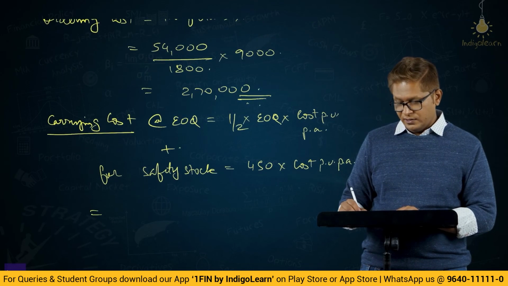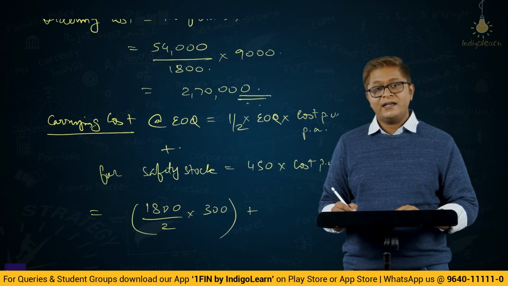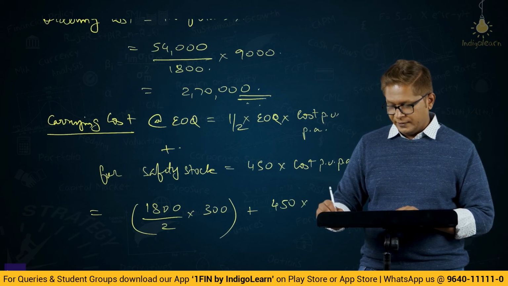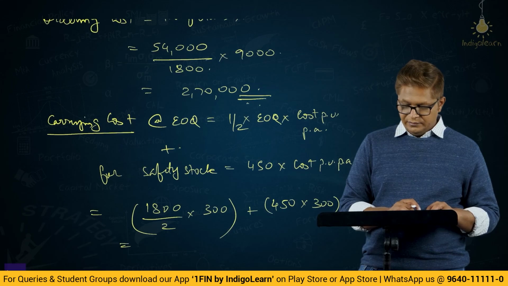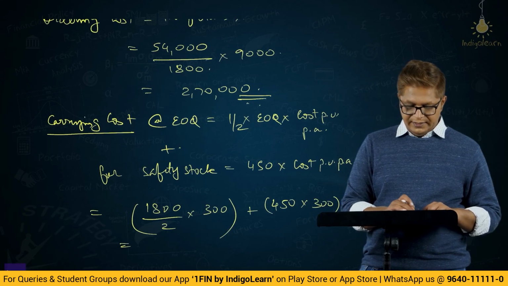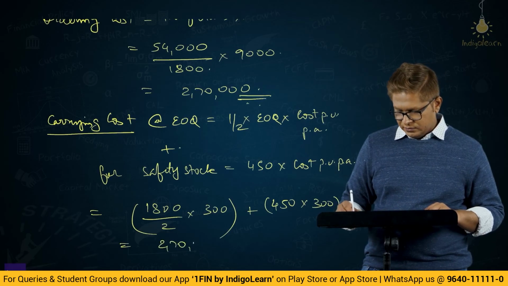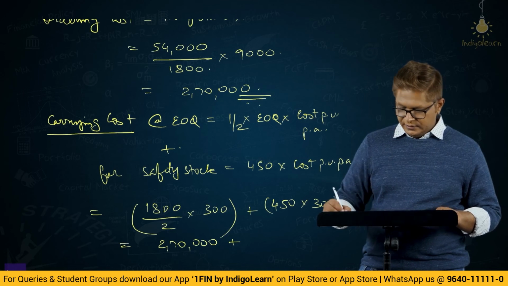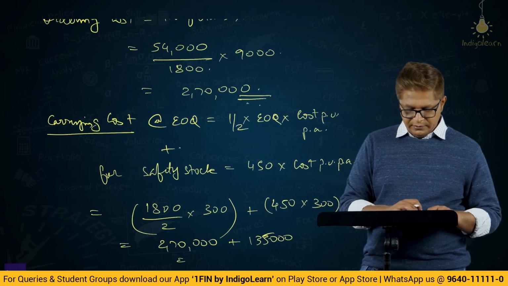So basically this will be 1800 is our EOQ by 2 into 300 is the cost per unit per annum. This will be the carrying cost of the economic order quantity, plus for the buffer that we want to maintain, we will be spending 450 into 300 extra. So that will be 1800 by 2 into 300, 2,70,000 plus 450 into 300, 1,35,000.